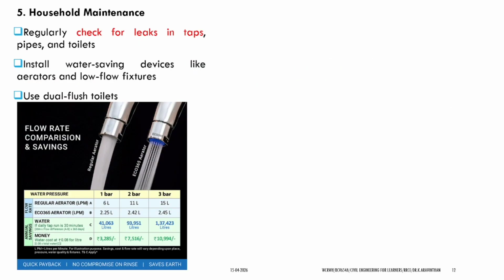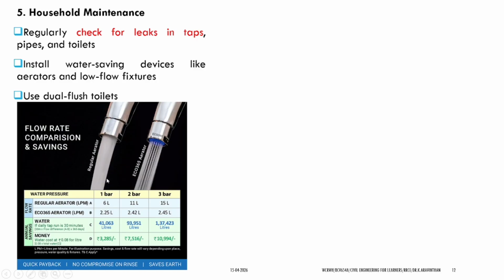Next thing, household maintenance. Through our taps and fixtures, we can improve water conservation. How? By regular checkups for leaks in the taps. Install water saving devices such as aerators and low flow fixtures. You can see two types of tap fittings here. One is a regular aerator and the other is an efficient aerator. You can see the difference.